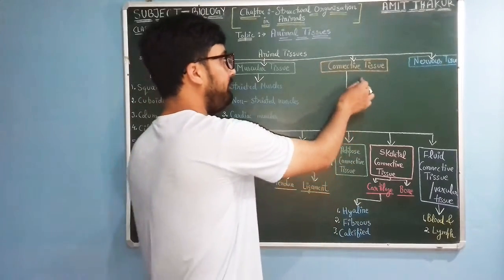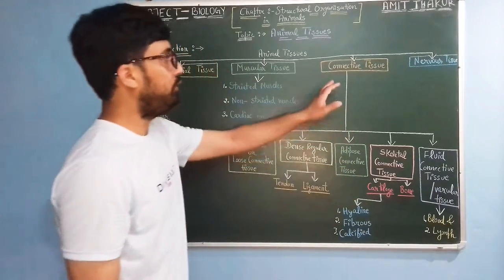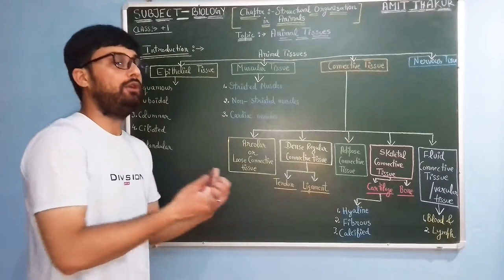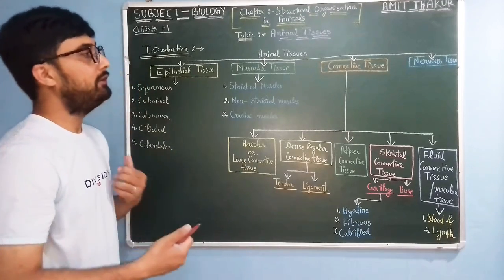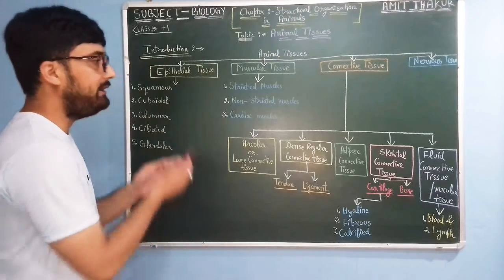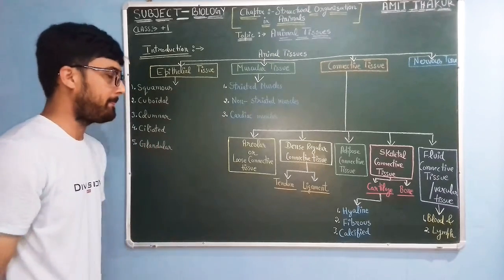Third one is connective tissue. Connective tissue is the tissue which connects one tissue to another, or connects every part of the body.